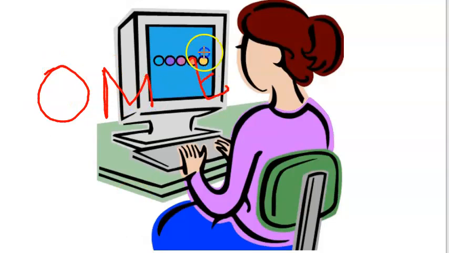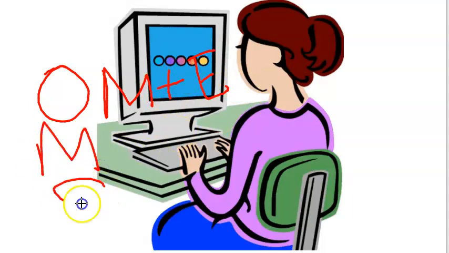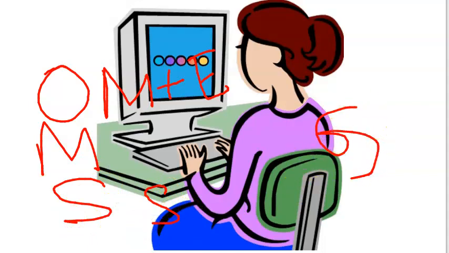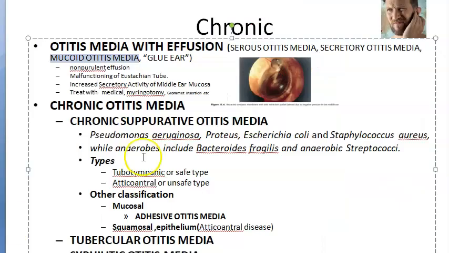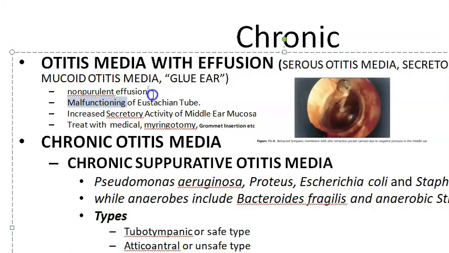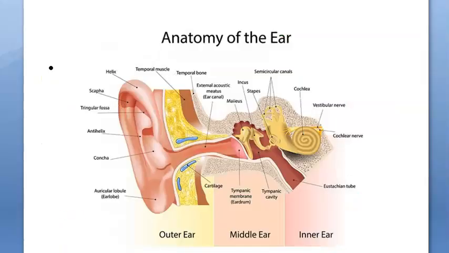Otitis media with effusion. Again, this is a non-purulent condition. There's no bacteria involved here. Otitis media with effusion, mucoid otitis media, serous otitis media, secretory otitis media, glue ear, everything is the same. Correct? Here, what is happening? The Eustachian tube is not working properly, so the middle ear secretions are not getting drained, right?